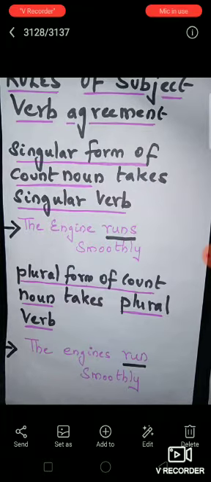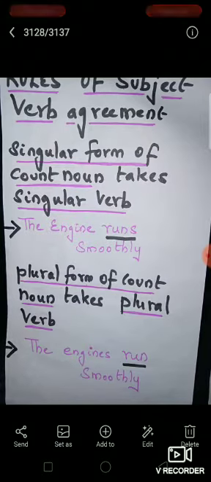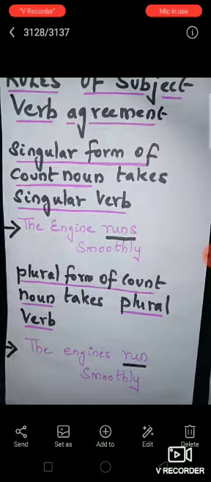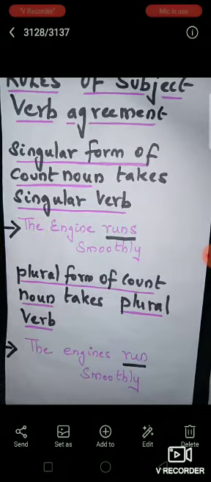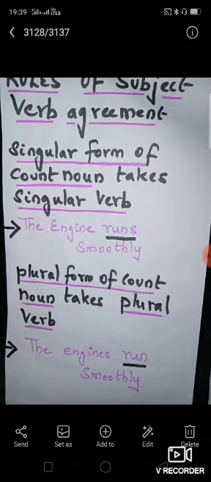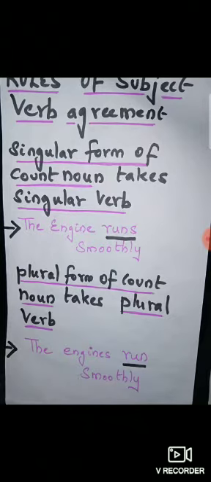So singular form of count noun, you are taking engine as the count noun because you are supposed to count all the engines, and so it is coming under countable noun. And here you are taking engine and so you are using the verb runs, that is the singular verb. The second one you are using the plural verb, that is run, because you are using a plural subject here, and so the plural form of count noun takes plural verb.